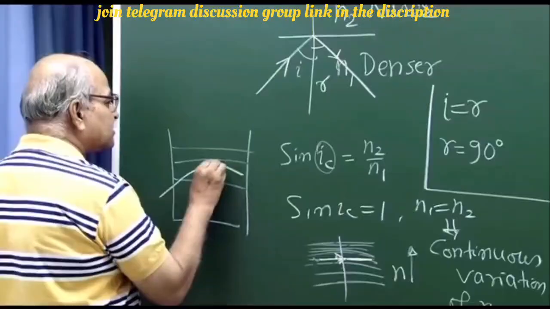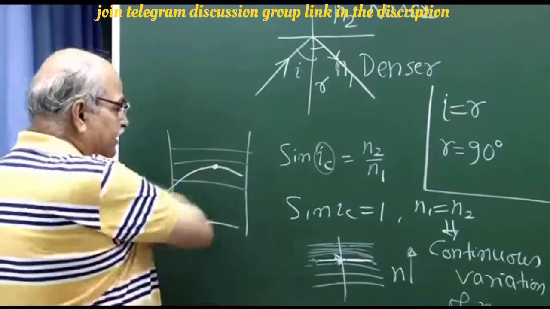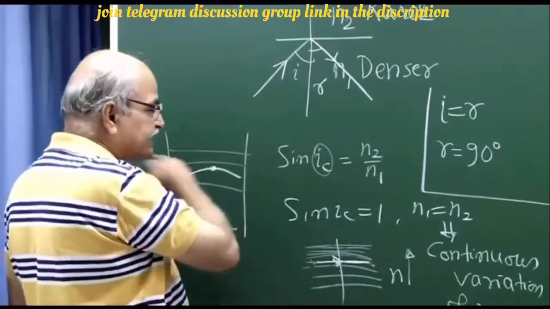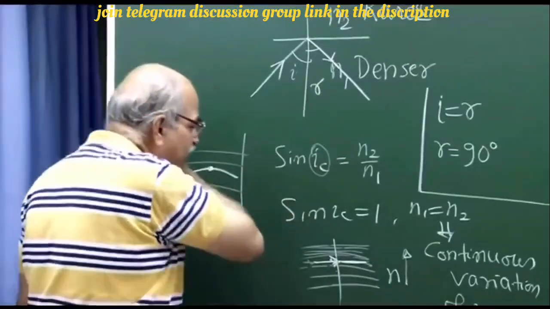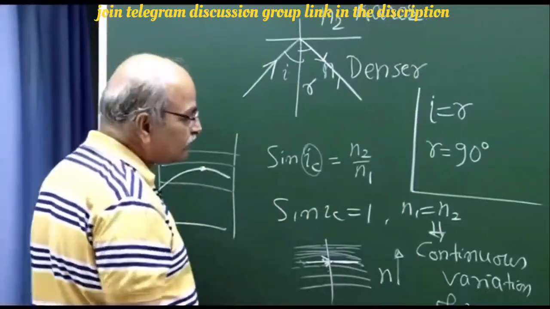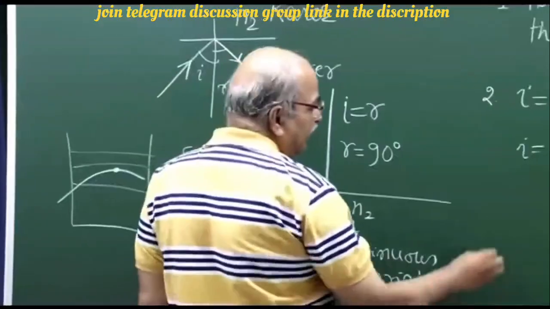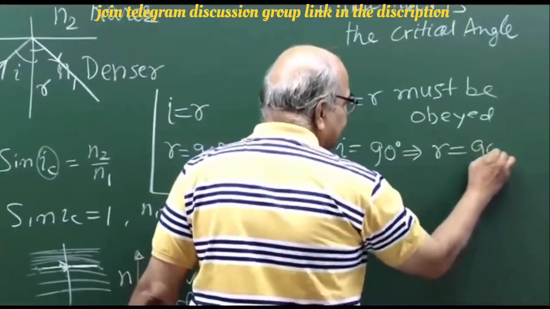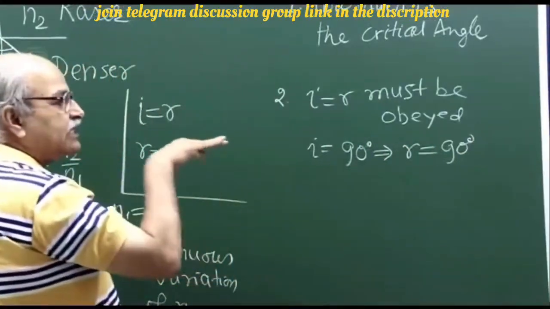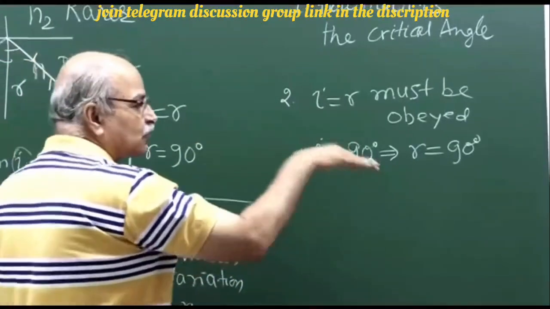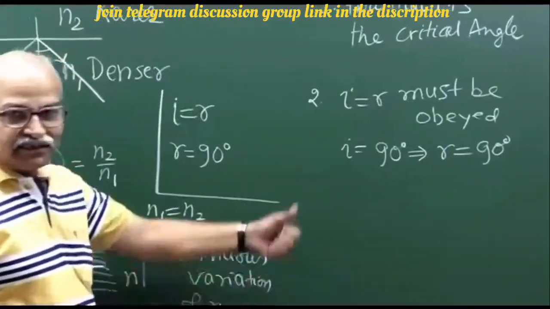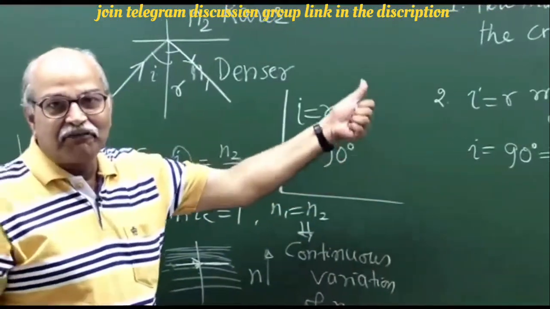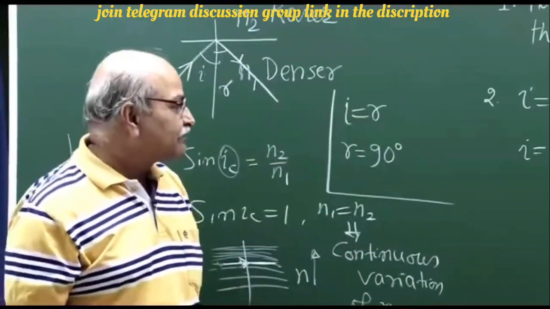So I am talking of this topmost point where the angle of incidence is 90 degrees, it is going parallel to the layer. So if I is 90 degrees, that implies R is also 90 degrees, and that means it must proceed parallel to that layer, it should not go back. So that is another problem with the reflection analysis.